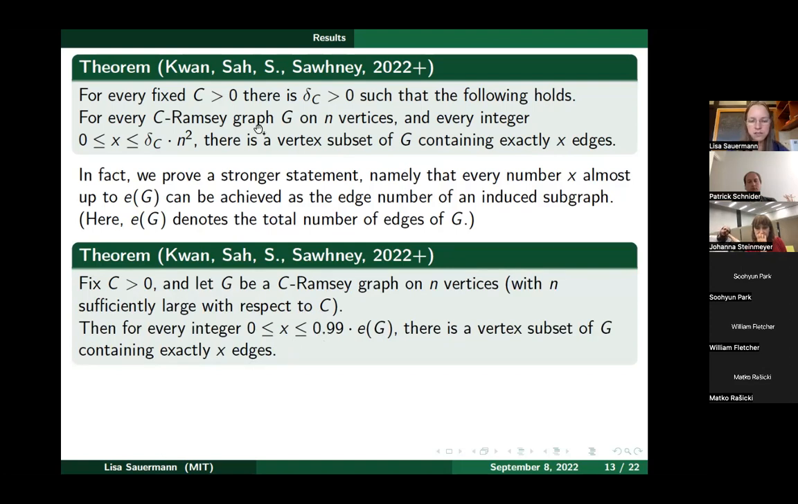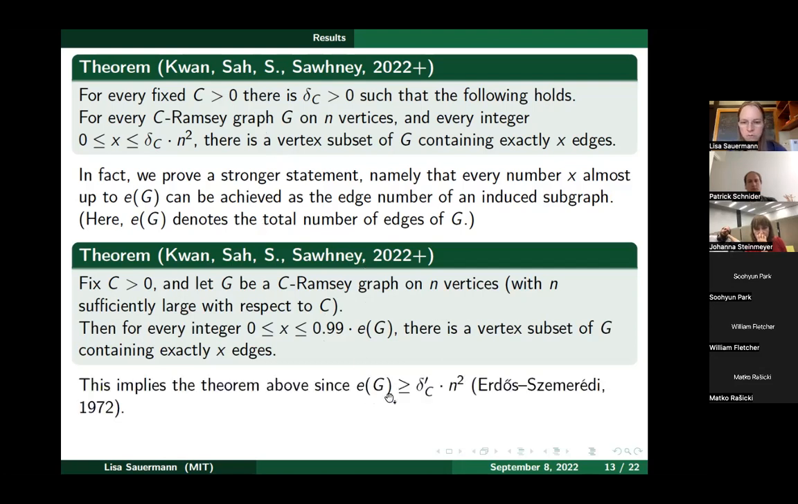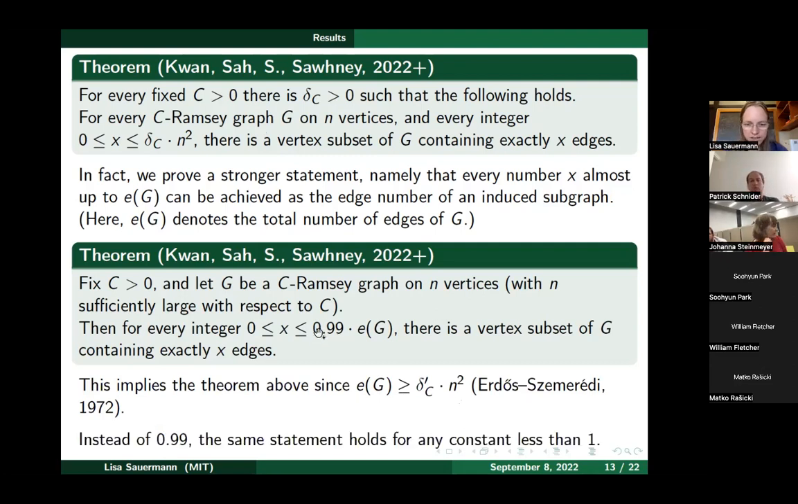This theorem below is stronger than the one above, because we know by this theorem of Erdös and Semeredi that E of G is at least delta C prime times n squared. The 0.99 here was just some arbitrarily chosen fixed constant less than 1, so the same statement also holds with any other number strictly less than 1 instead of 0.99. That was just to not introduce yet another variable and to make the statement more concrete. I put in 99% here, but you can put whatever you want.